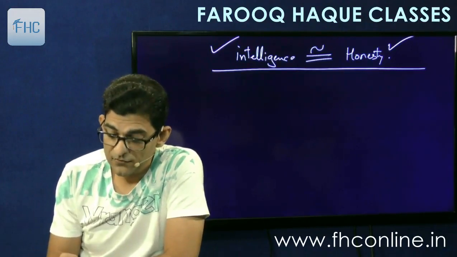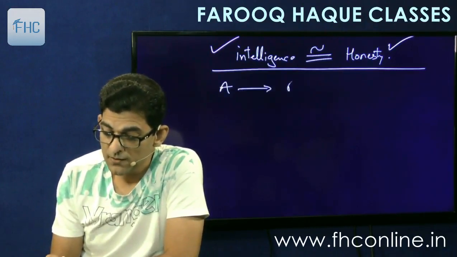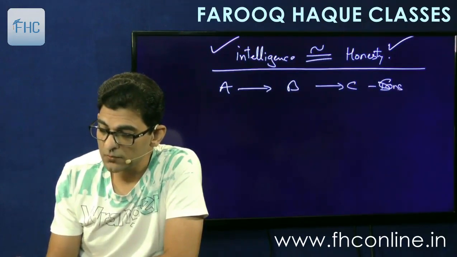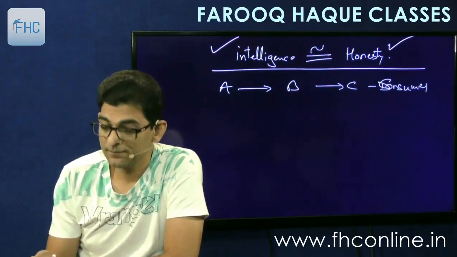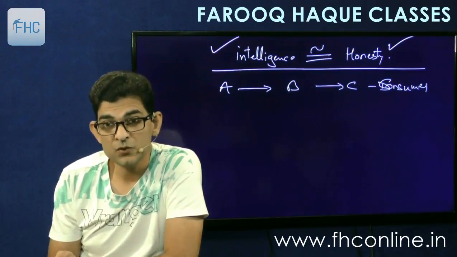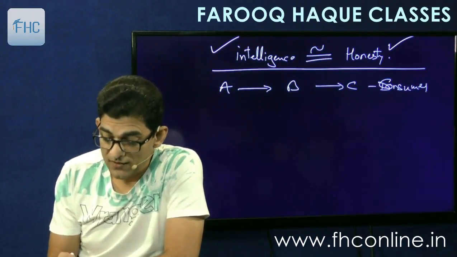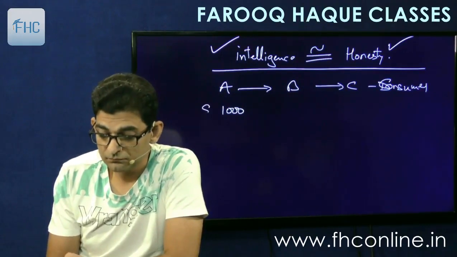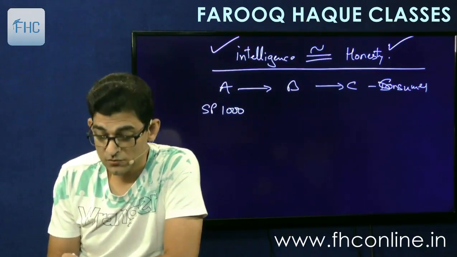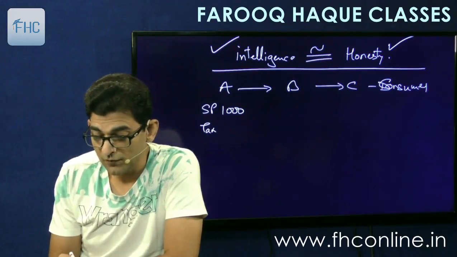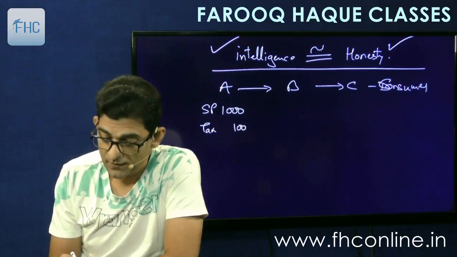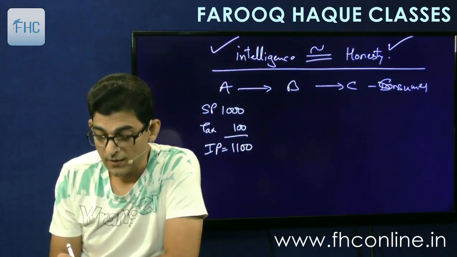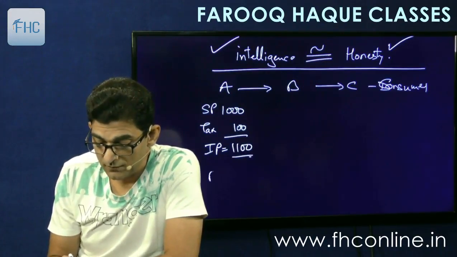Let's see. This is A, he supplies to B, who supplies to C, who supplies directly to the consumer. So A, B, C, and then the consumer. If A supplies at, say, 1000 rupees, his sale price is 1000, and we will charge tax on the full 1000, so it comes to 100. So his invoice price will become 1100. Now how much tax does he pay to the government?